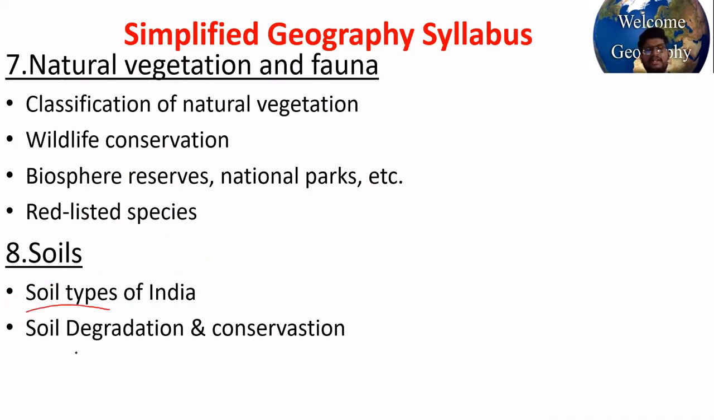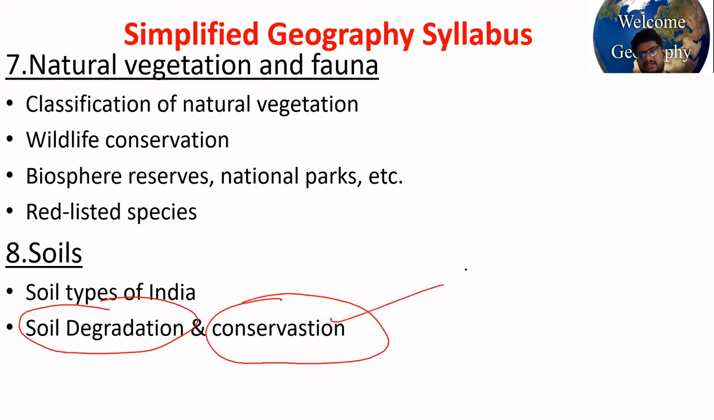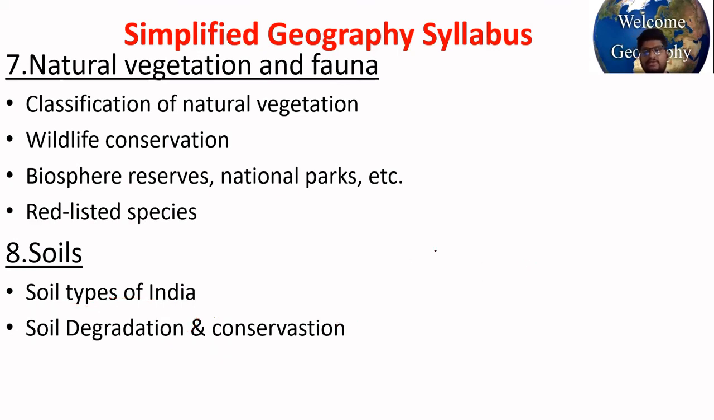Then soil degradation, like by soil erosion, deforestation, faulty agricultural practices, and how you need to conserve it. Okay, what are the conservation methods? Crop rotation, strip cropping, mulching, terrace farming, all these are soil conservation methods.